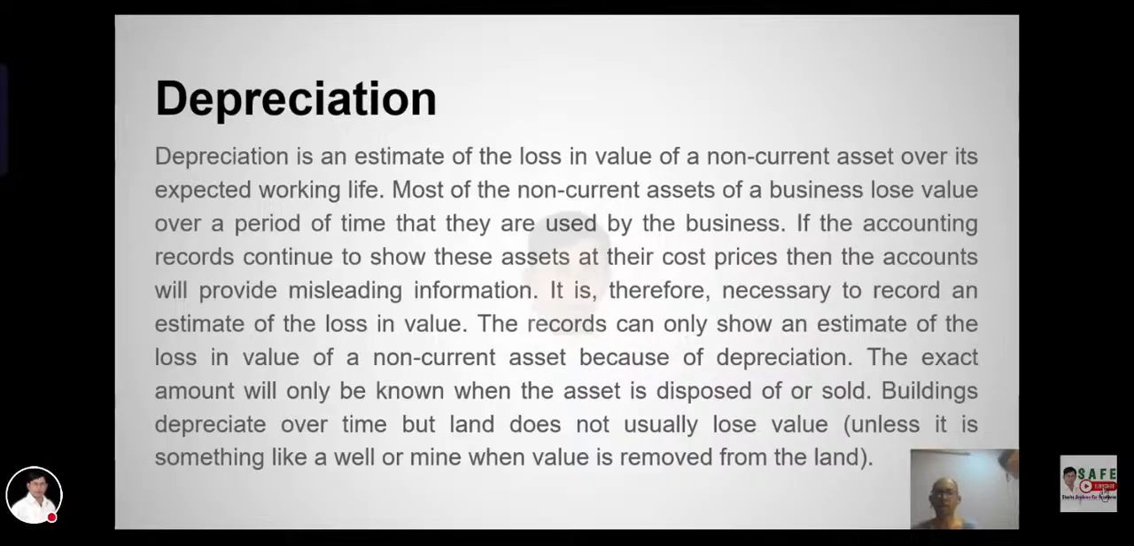Buildings depreciate over time, but land does not usually lose value unless it is something like a well or mine, when value is removed from the land.